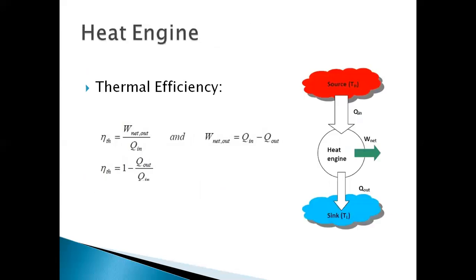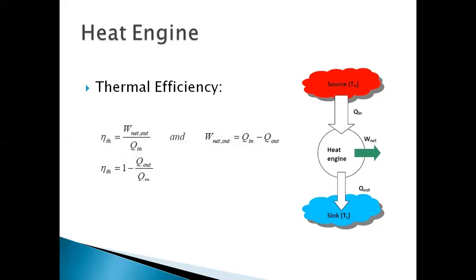Heat engine. We discussed IC engines as an example in our previous video of first law of thermodynamics. Heat engine is a device that converts heat energy into mechanical energy by transferring heat from higher temperature body to lower temperature. Here, the source is at higher temperature and sink is at lower temperature.